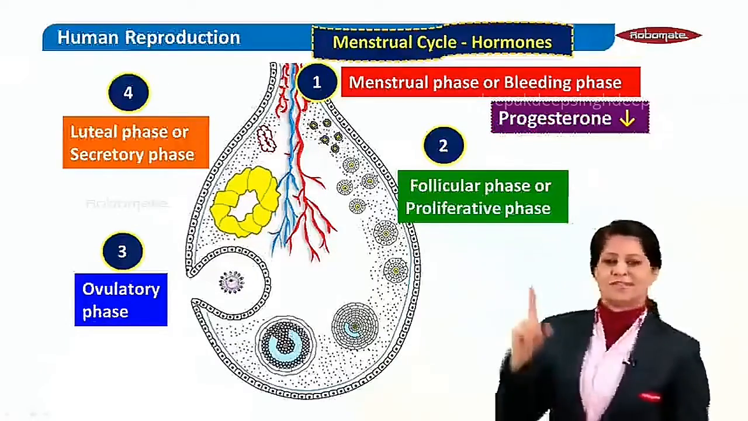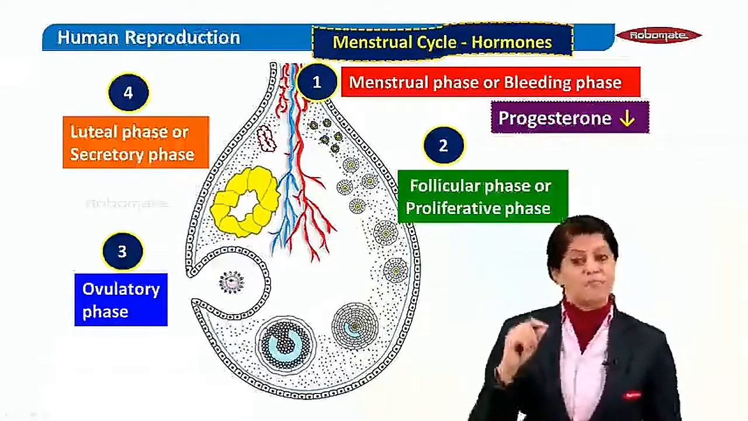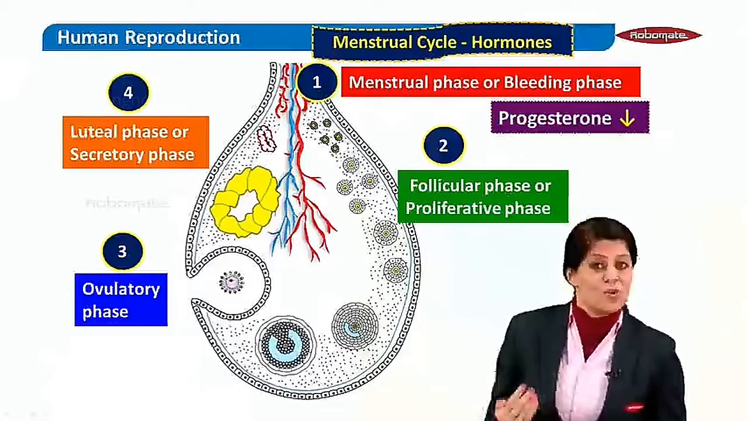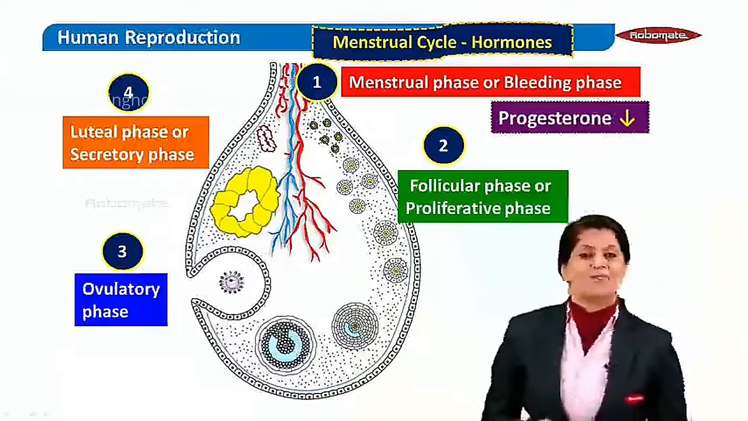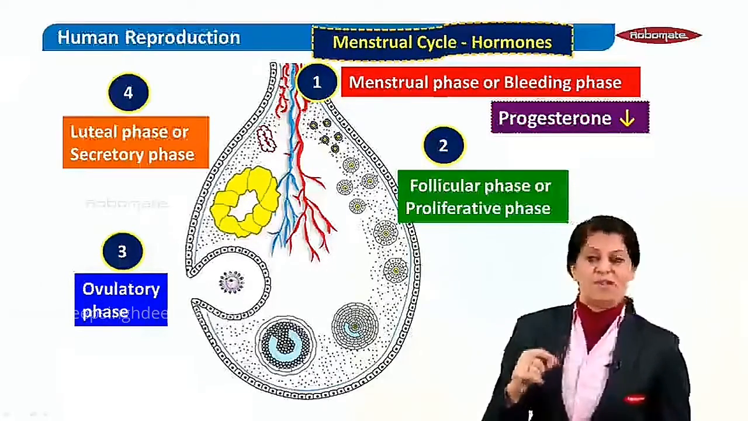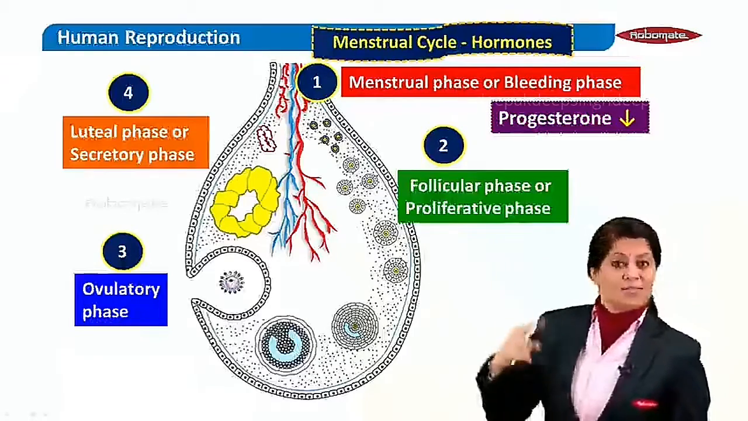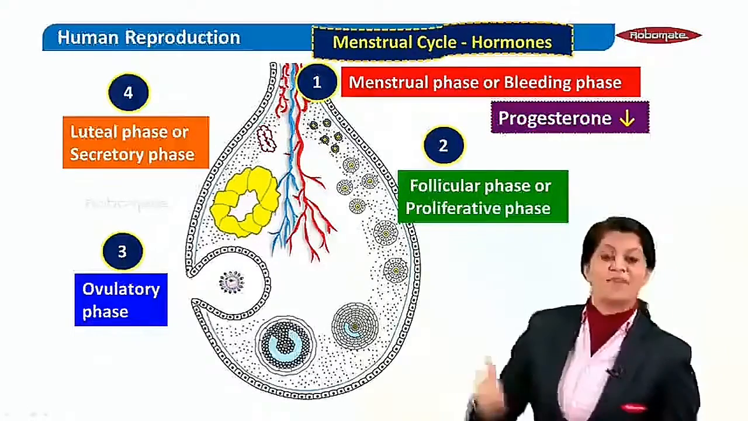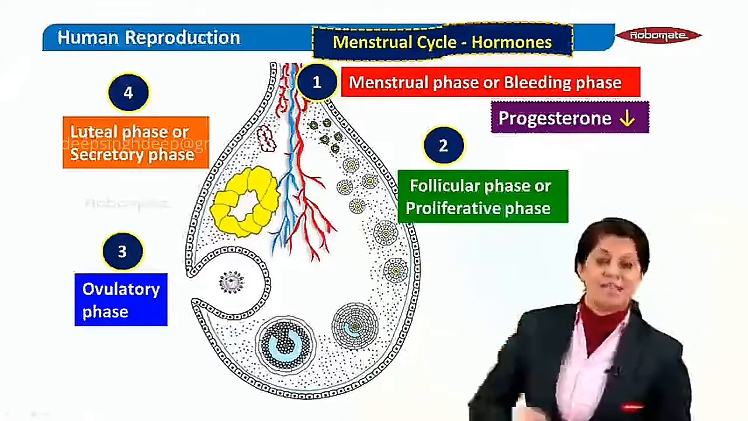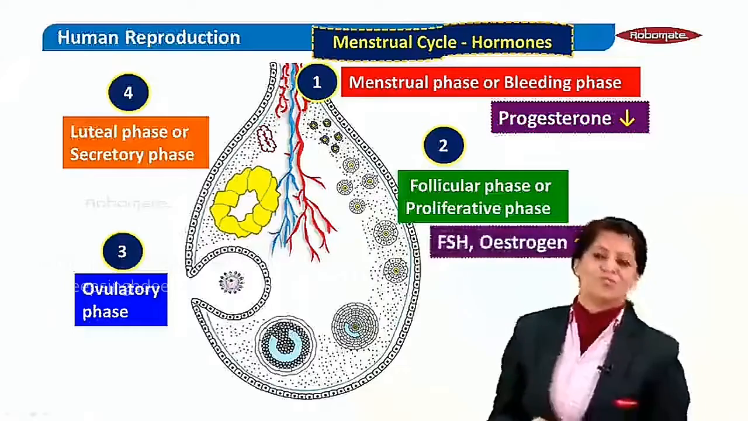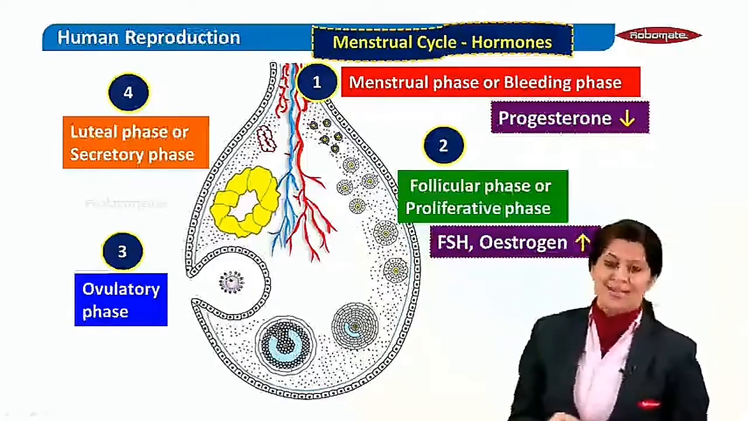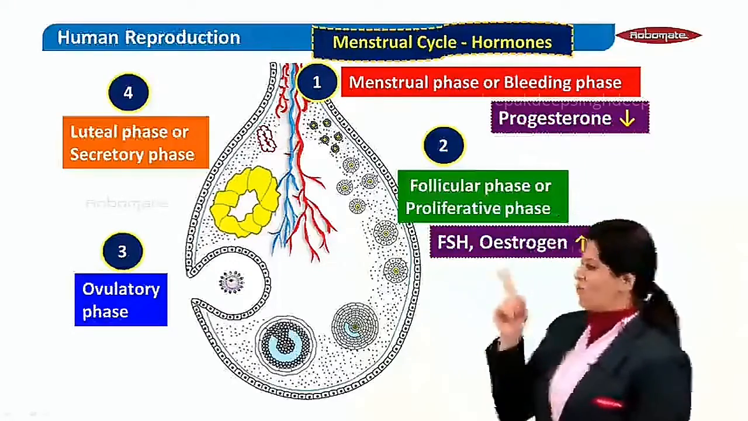Now the second phase is the follicular phase. In the follicular phase, which pituitary hormone is helping the follicles mature? FSH, the follicle stimulating hormone. And because of FSH, the follicles, as you can see in the ovary, were releasing a hormone. Which hormone? Estrogen. So which pituitary hormone? FSH. And which ovarian hormone? Estrogen. These are the 2 hormones, and their levels go higher.